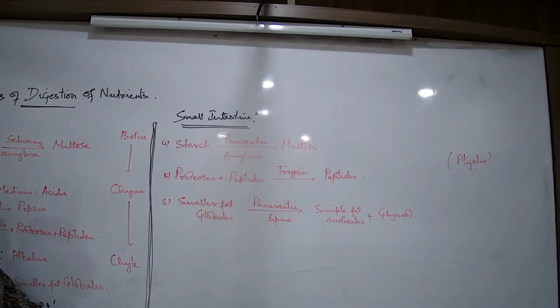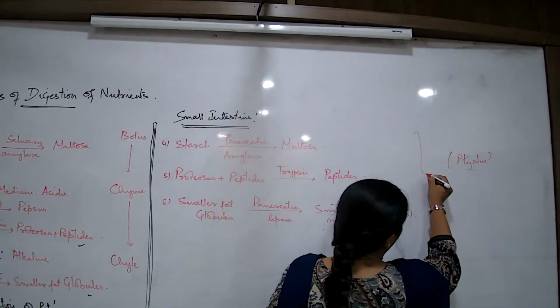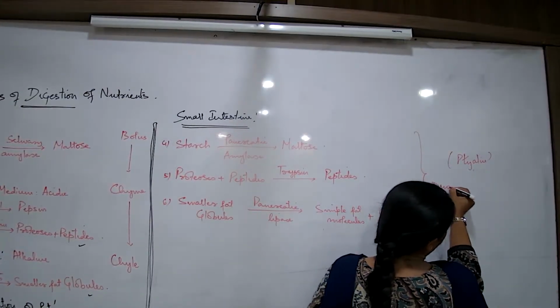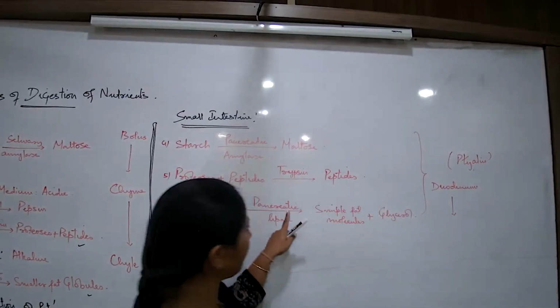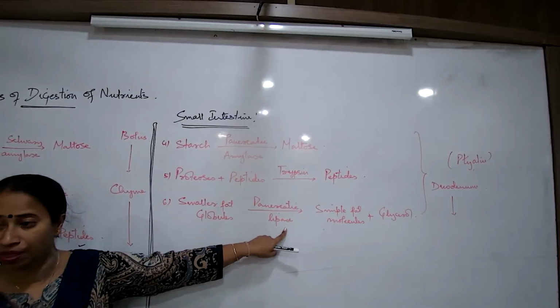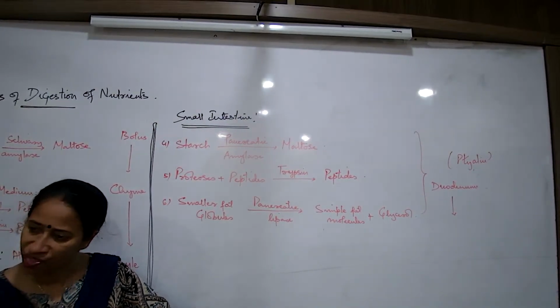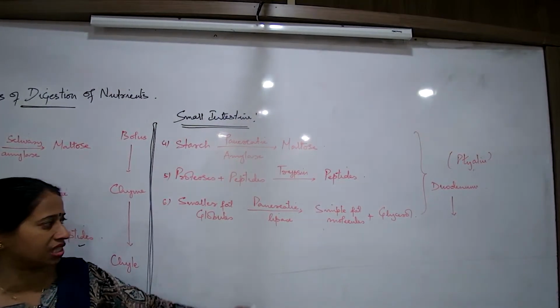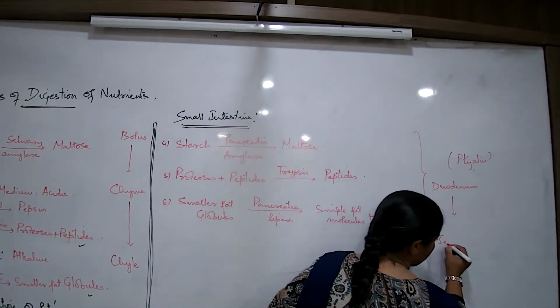The process of digestion goes even further. Did we talk about the further digestion of this? Yes. Did we talk about the further digestion of this? Yes. And now the food is running down. Where is this process happening? I would say all these steps are happening in the duodenum. What is lipase? Lipases are a category of enzymes, fat digesting enzymes. Intestinal lipase, fat digesting. Pancreatic lipase, fat digesting. So now the food is running down from the duodenum to the jejunum.